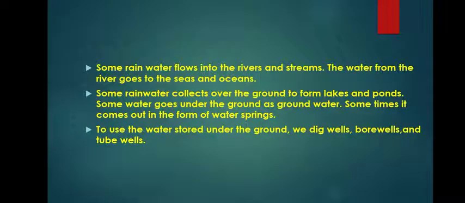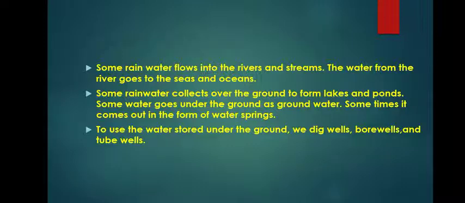Some rainwater flows into the river and streams. The water from the river goes to the sea and ocean, as I explained before. Some rainwater collects over the ground in lakes and ponds. Some water goes under the ground as groundwater. Sometimes it comes out in the form of water springs.